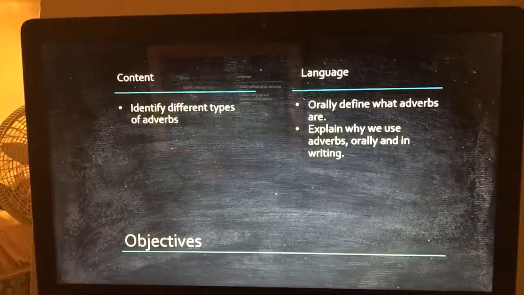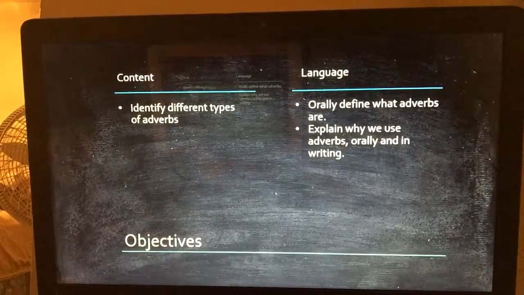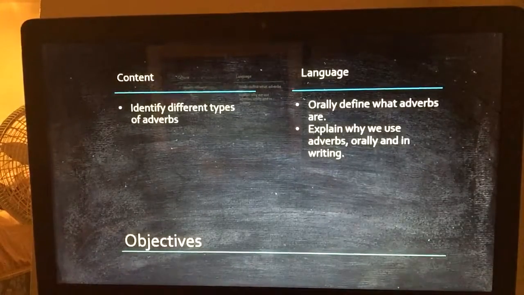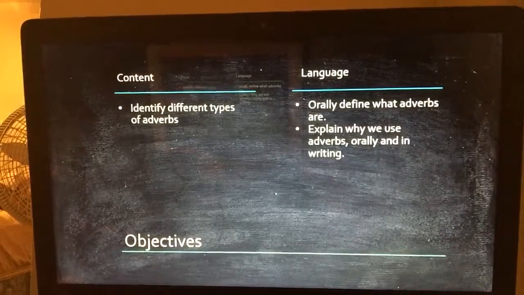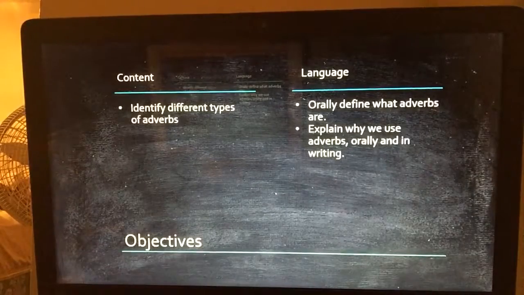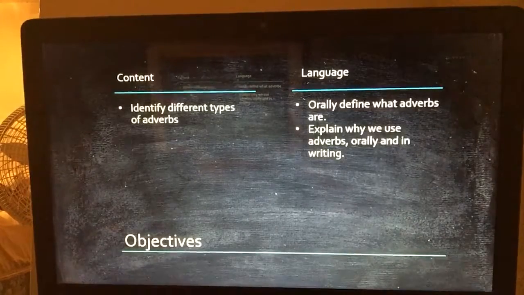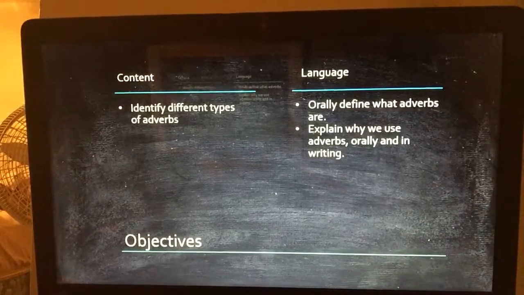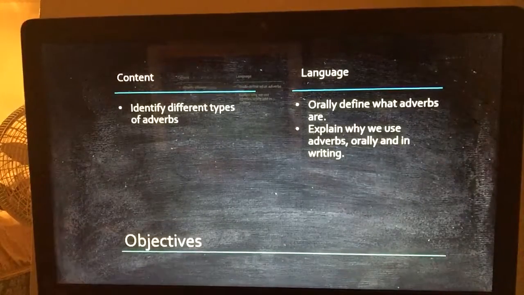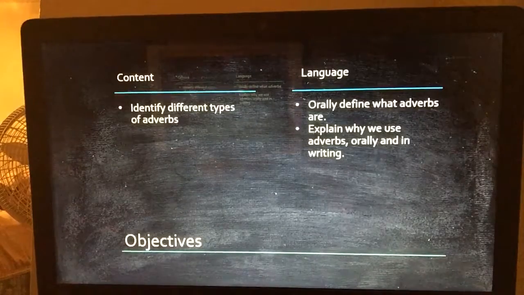So, today, what have we done? Caitlin? We have identified different types of adverbs. Very good. Okay? And Ayana, how did we do that? We did that by orally defining what adverbs are and explaining why we use adverbs orally and in writing. We will continue to grow this skill of our use of adverbs and verbs in further lessons. Very good. Thank you very much.